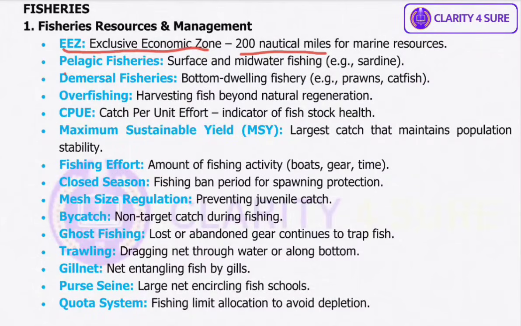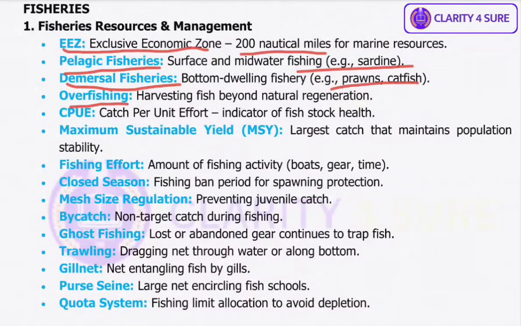Okay. Then we have pelagic fisheries. These are surface or mid-water fisheries targeting fish like sardines and mackerel that swim in open water rather than near the seabed. Then we have demersal fisheries. In contrast, demersal fisheries focus on bottom dwelling species like prawns, catfish, and groupers caught using bottom trawls or traps.